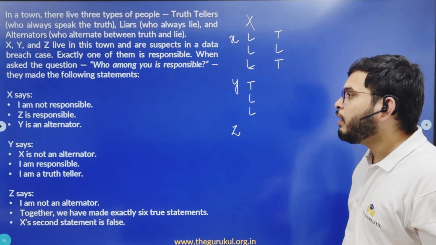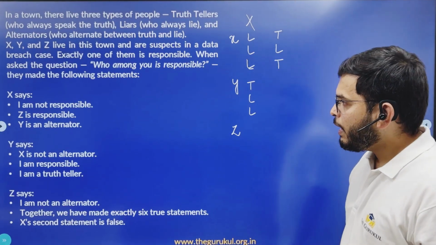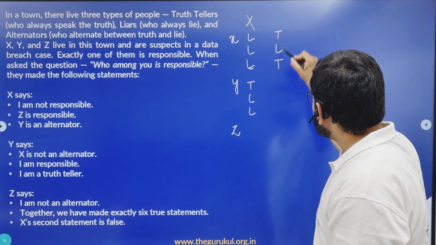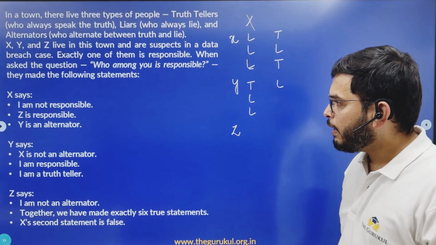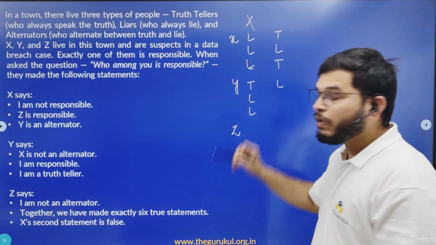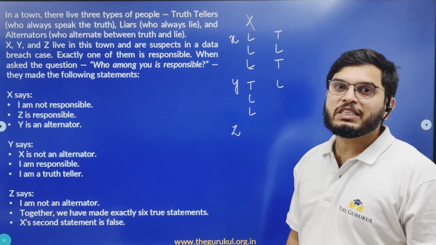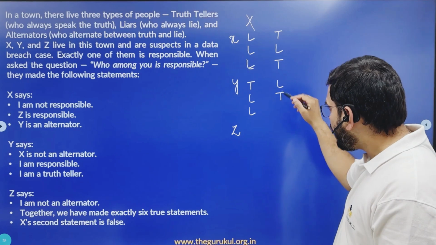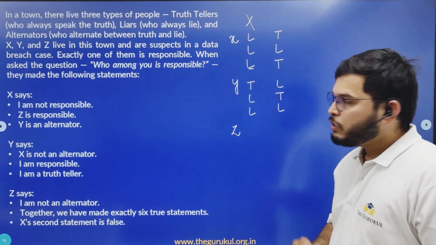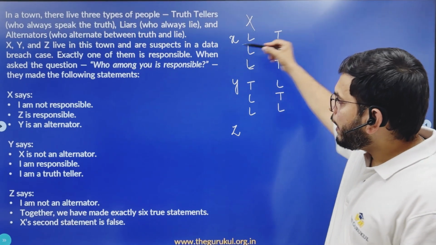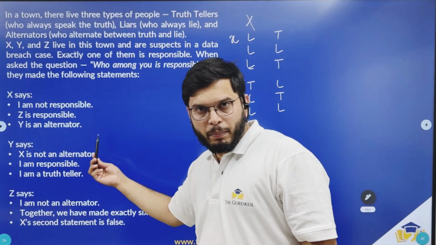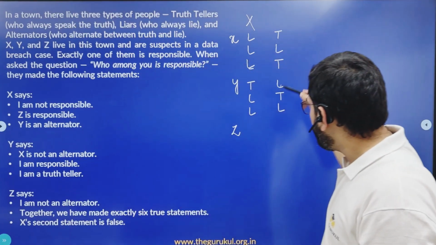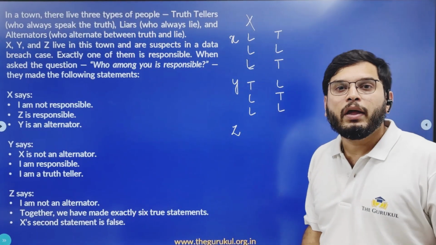Now let us check the statements made by Y. X is not an alternator. Now X is an alternator here, which is a lie. I am responsible. Yes, we have assumed Y to be the person who is responsible for that data breach, so this is true. I am a truth teller. No, Y cannot be a truth teller. Now this is a lie. So X is an alternator, and considering the third statement made by X, for that to be true, Y should be an alternator, and Y is also an alternator.